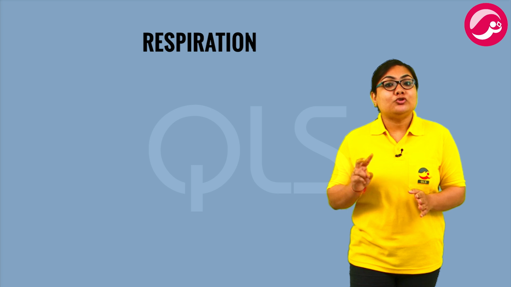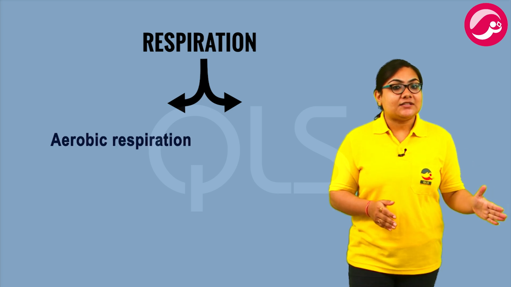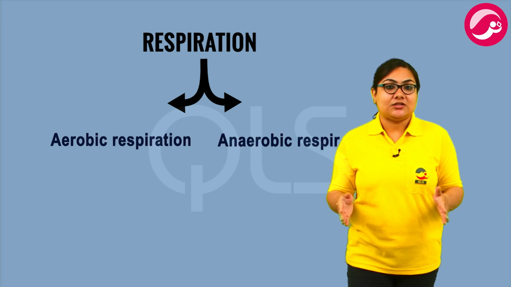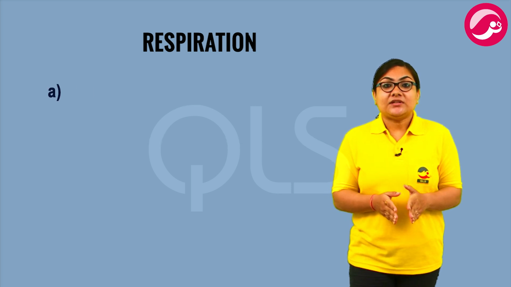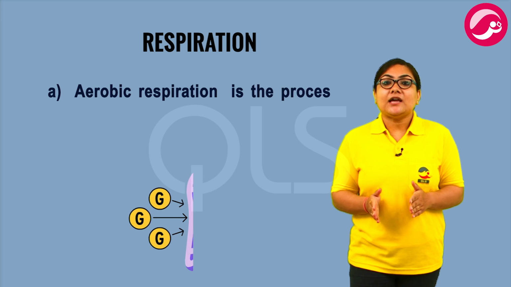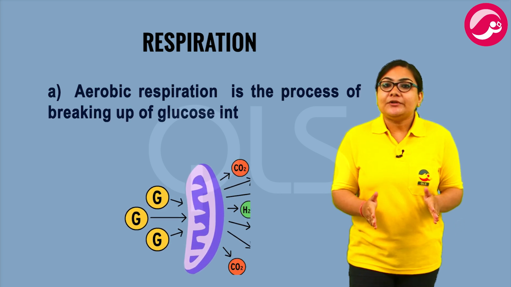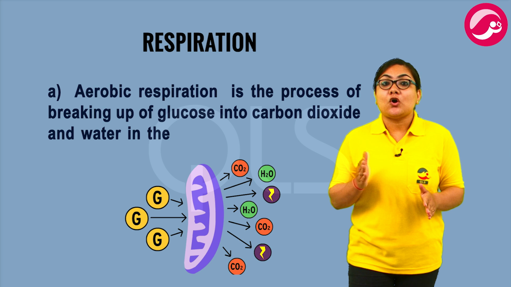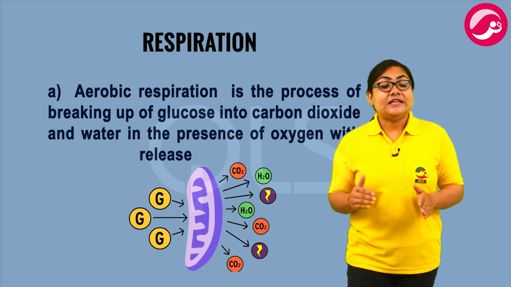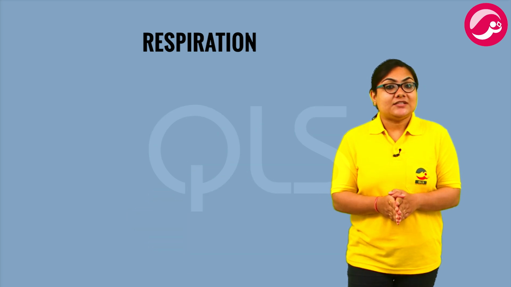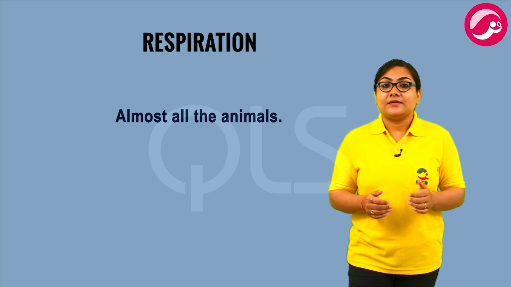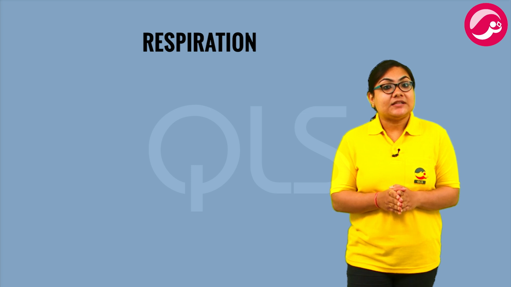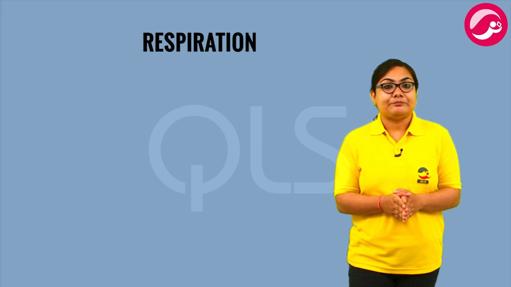Respiration can be of two types, namely aerobic respiration and anaerobic respiration. First is aerobic respiration. Aerobic respiration is the process of breaking up of glucose into carbon dioxide and water in the presence of oxygen with release of energy. Aerobic respiration takes place in almost all the animals, including us. हम भी aerobic respiration के through ही energy obtain करते हैं.